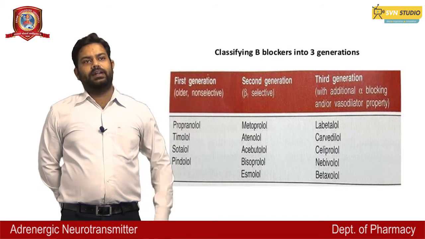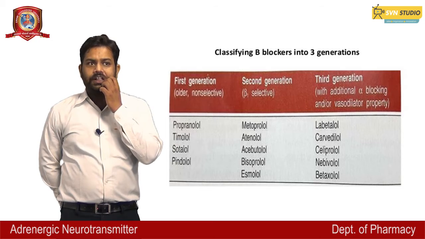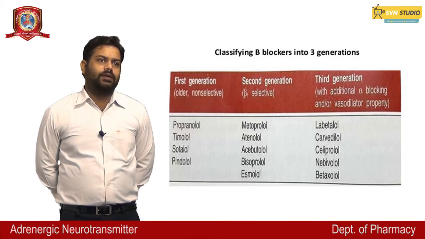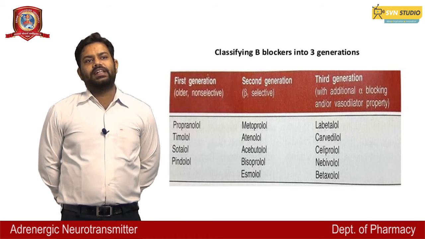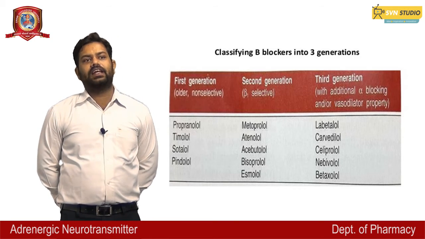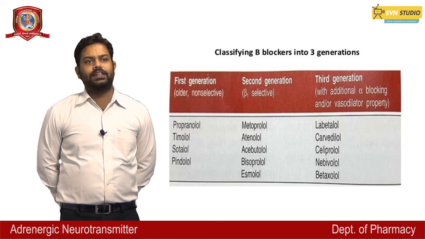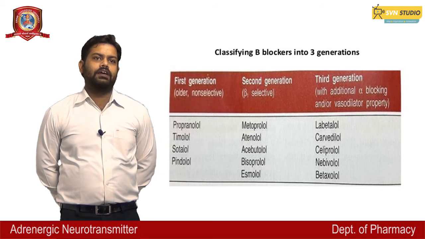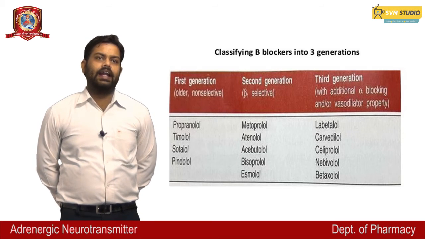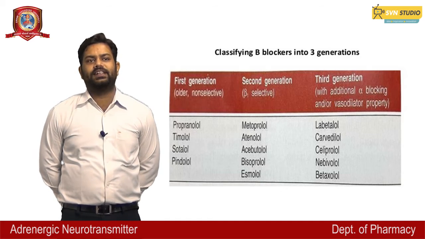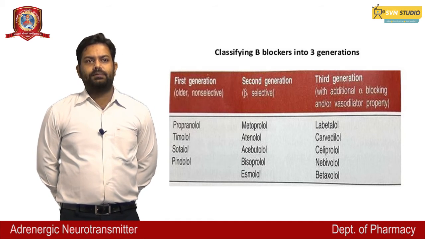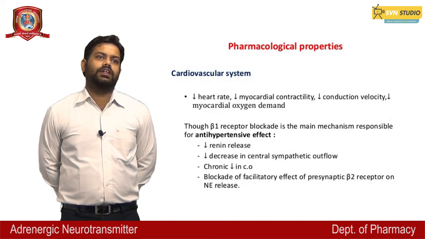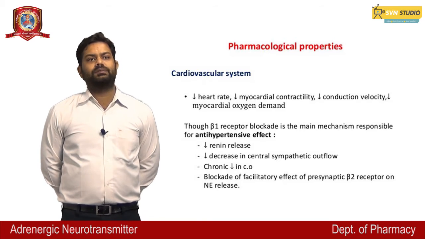Classifying beta blockers into three generations: the first generation is generally older and non-selective, examples are propranolol, timolol, sotalol and pindolol. In the second generation we have beta-selective agents: metoprolol, atenolol, acebutolol, bisoprolol, esmolol. And the third generation has drugs with the addition of alpha blocking and/or vasodilator properties: labetalol, celiprolol, nebivolol.